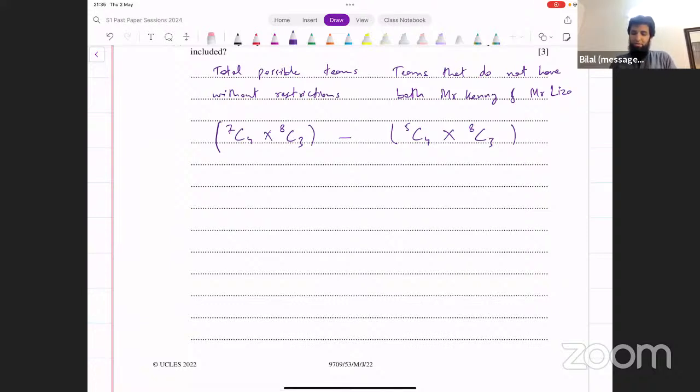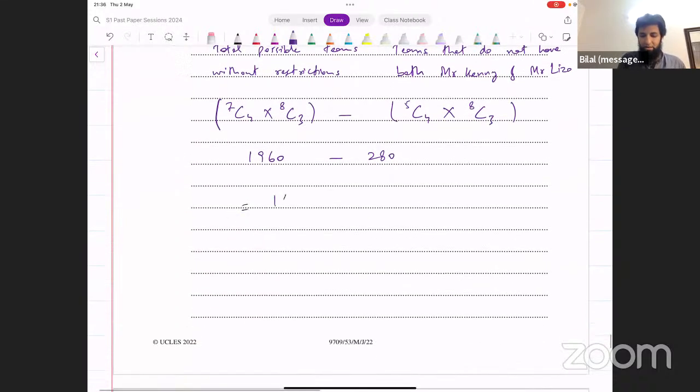7C4 multiplied by 8C3, and that's giving me 1960, minus 5C4 into 8C3, and that's 280. 1960 minus 280, that's giving me 1680, and that is our final answer.